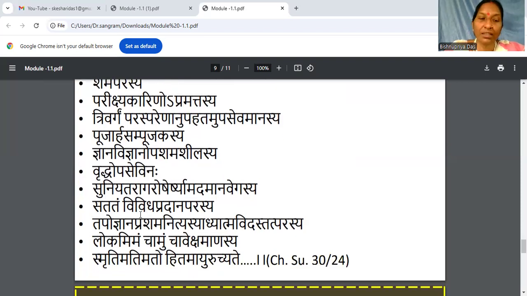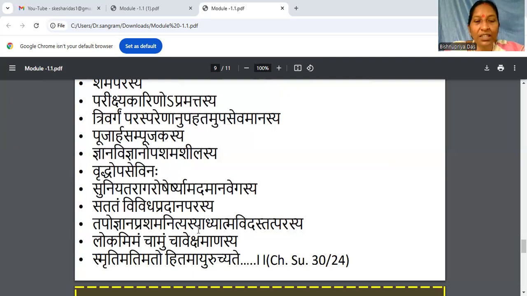Then he is a hitayu. Satatam vividha pradana parasya. Satatam in the sense it is continuous, always intended for vividha pradana parasya, share and care. So share and care should always be there. That should be our identity, the identity of the existence of Ayu. That Ayu is existing means you have the share and care.